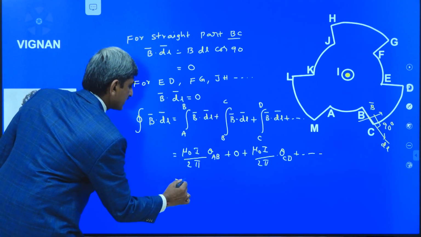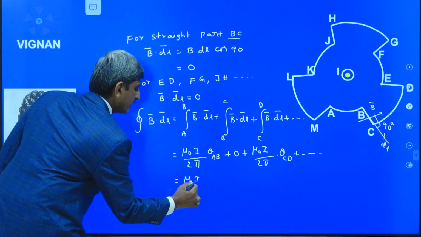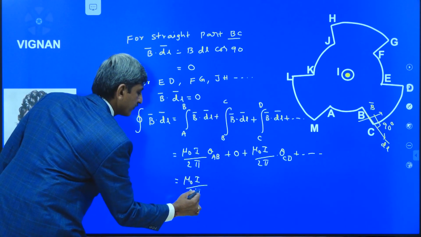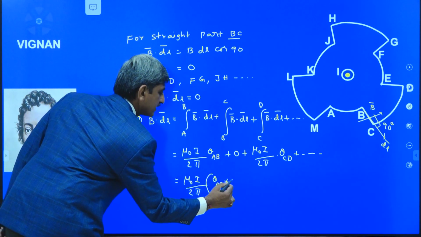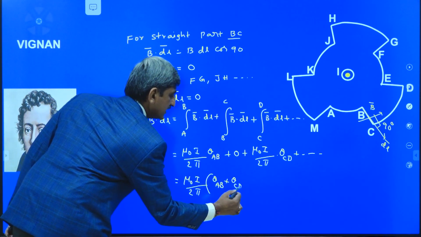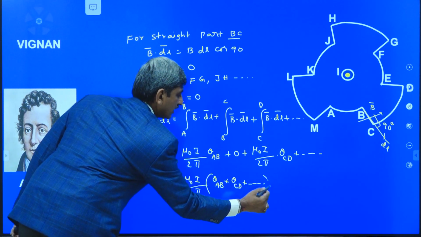So we can write it as mu naught I divided by 2 pi of theta AB plus theta CD plus so on.